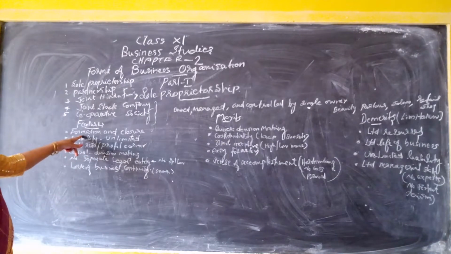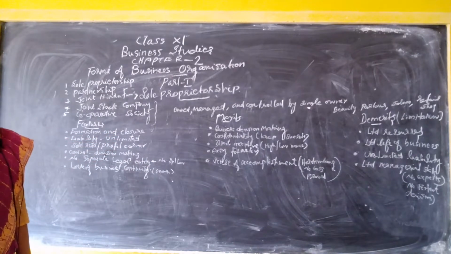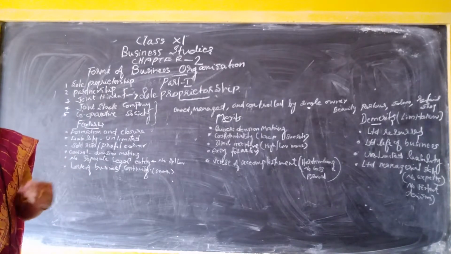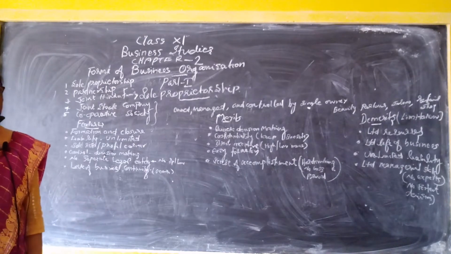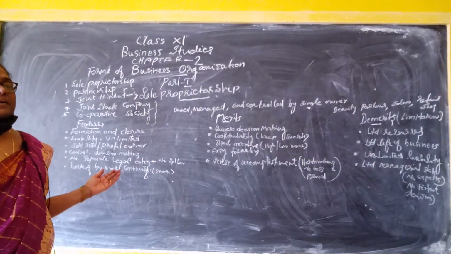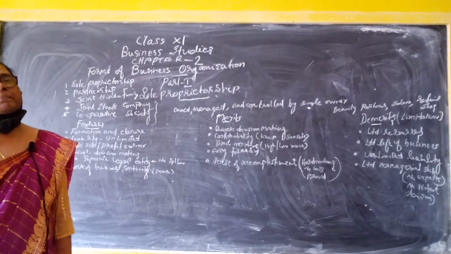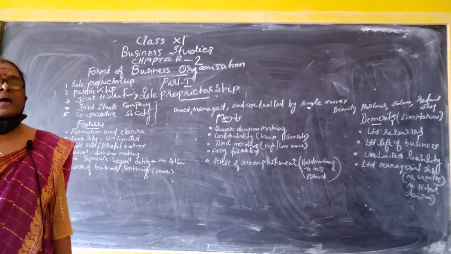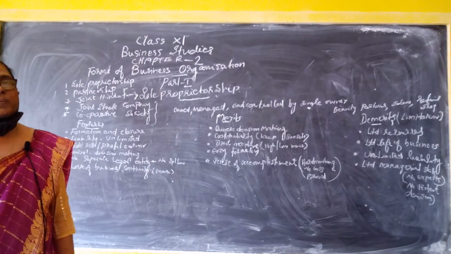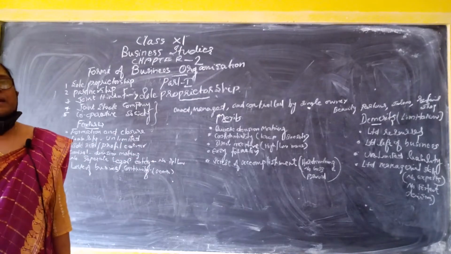The first feature is formation and closure. Formation means this business is easy to start. Whatever money we have, we can start a business according to that. Closure means we can close the business at any time at our own will. There is no question.